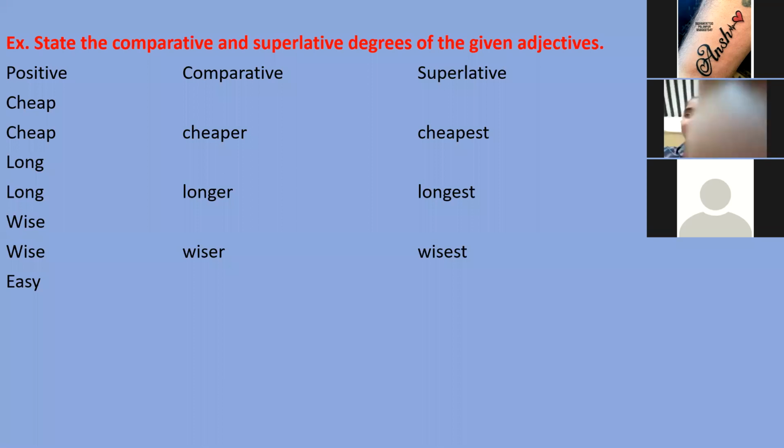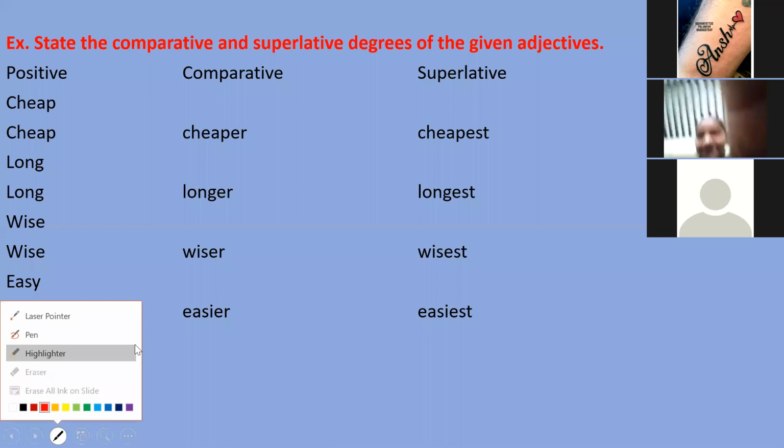Can you tell me the spelling? EASIER. Very good, very good. Right answer. So we need to write here easier, easiest. Instead of Y, we have to mention IER. Okay. So you need to remember this rule, dear students, while making comparative and superlative degrees.